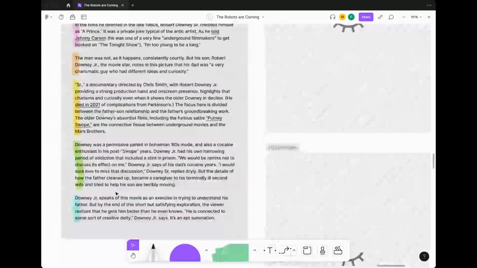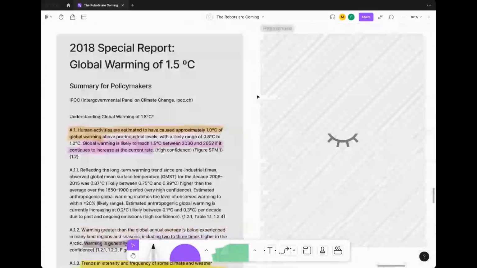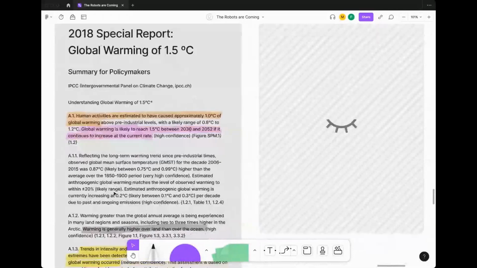And then third and final is something very academic. So this is the 2018 special report on global warming of 1.5 degrees Celsius by the Intergovernmental Panel on Climate Change. A great document, lots of amazing content. But, as you'll see here, this is also very academic. There's lots of parentheticals, lots of footnotes and references to tables, and every paragraph is numbered here. So given all this extra content that I wouldn't expect a machine to include in a summary, really curious to see how it did here. So should we look at the first test?